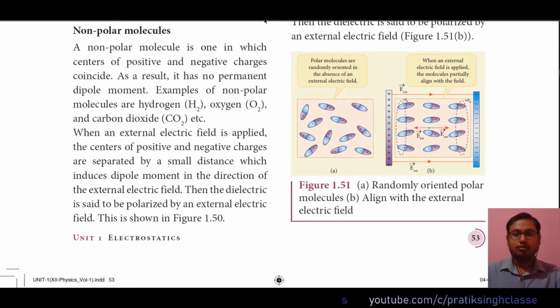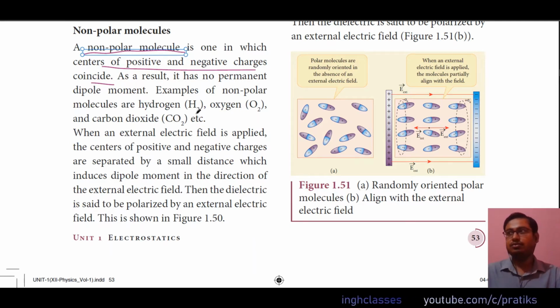Coming to what is a polar molecule and what is a non-polar molecule. A non-polar molecule is one in which the center of positive and negative charges coincide. In our previous video sessions we have seen polar molecules, which are those in which the centers of positive and negative charges are separated. But in a non-polar molecule, the centers of positive and negative charge coincide with each other. That is why the net polarity will be zero. As a result, it has no permanent dipole moment. About dipole and dipole moment we have seen in previous chapters. Please go through those chapters.